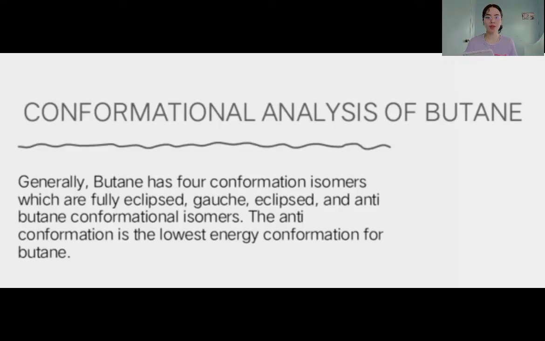The conformational analysis of butane. Generally, butane has four conformational isomers, which are fully eclipsed, gauche, eclipsed, and anti-butane conformational isomers. And also, the anti conformation is the lowest energy conformation for butane.